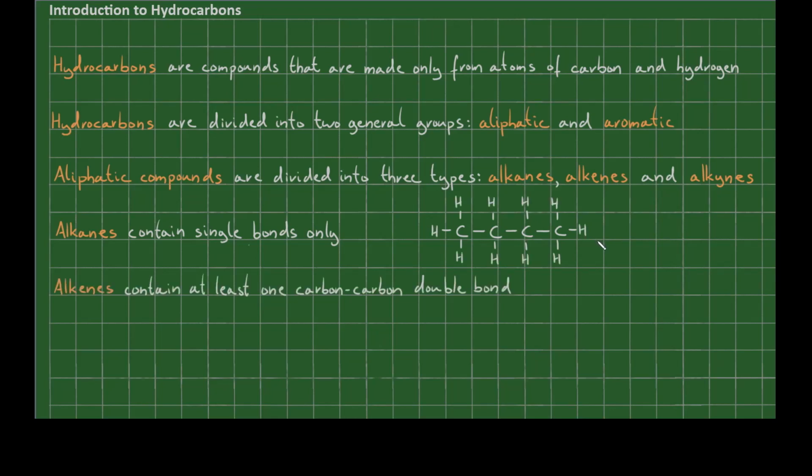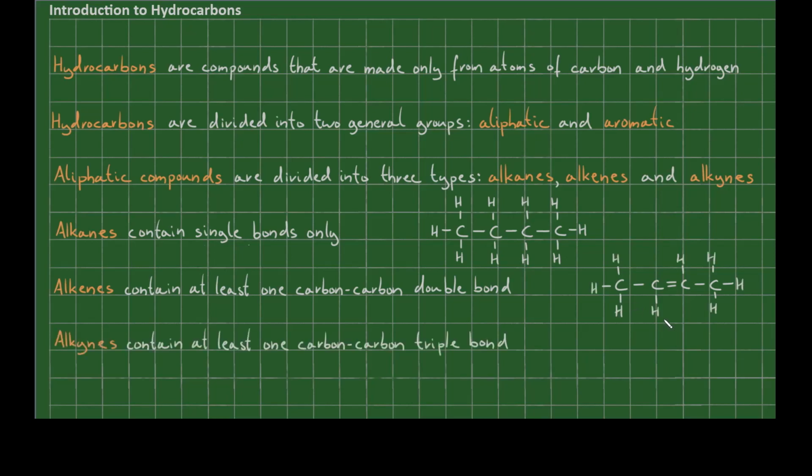Alkenes contain at least one carbon-carbon double bond. So now we might have something like this: carbon with a single bond to another carbon, but then a double bond to a carbon, and then a single bond to another carbon. Each carbon needs to have 4 bonds, so let me add in the remaining bonds. And because we are talking about hydrocarbons, I need to add the remaining hydrogens.